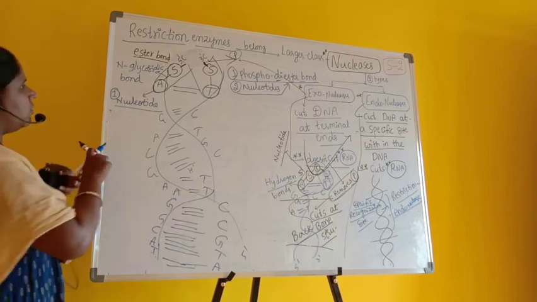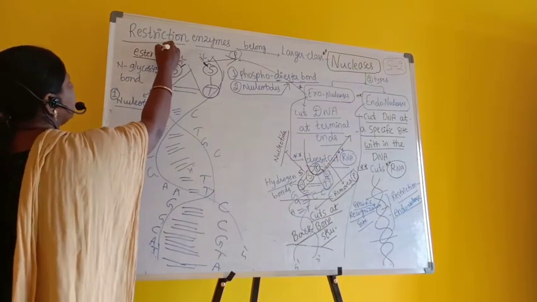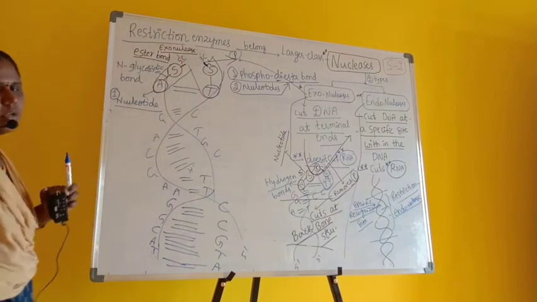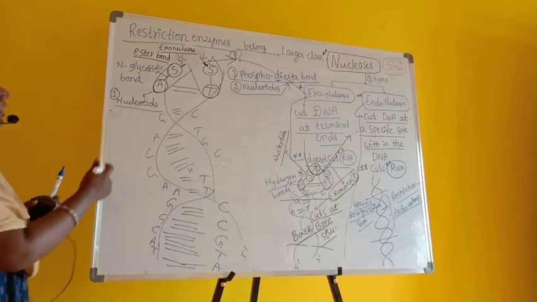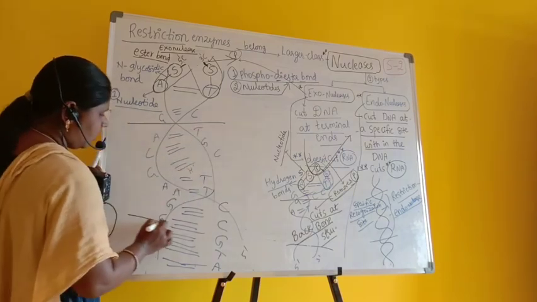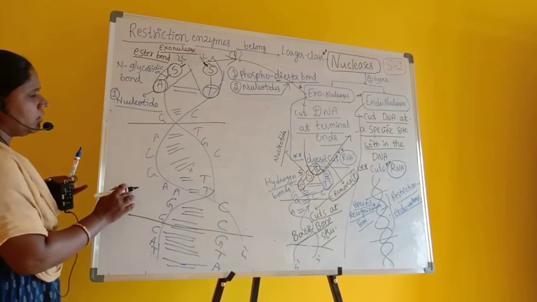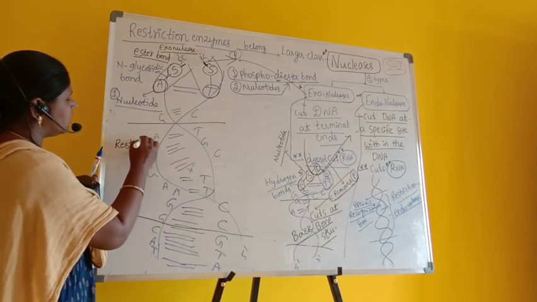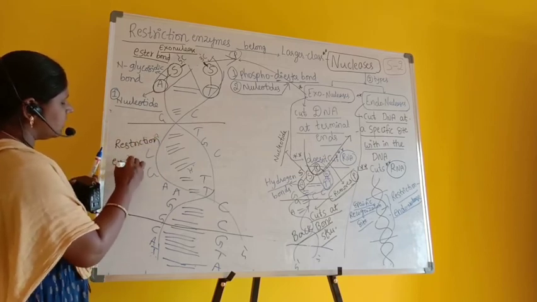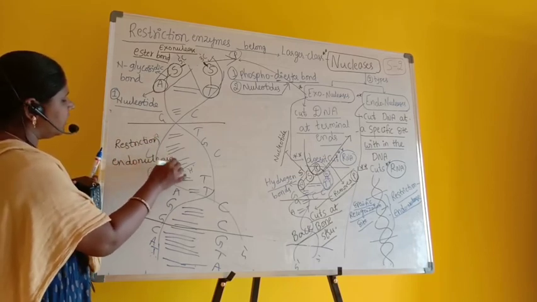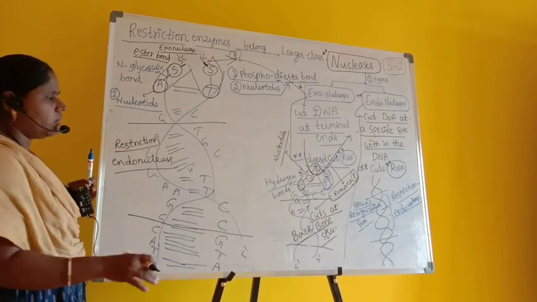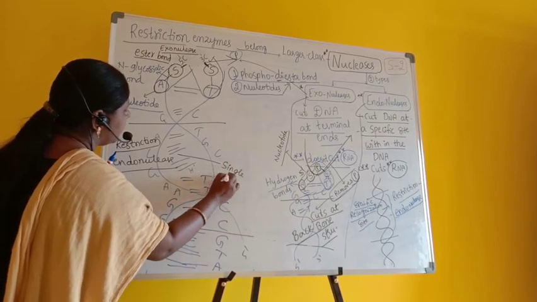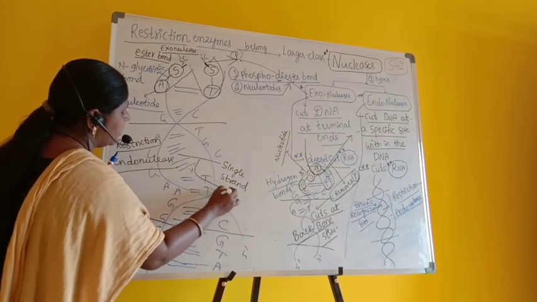Now this is the function of what we discussed. This is the function of what? Exonuclease. Exonuclease cuts at the terminal positions. And what are endonucleases? Endonuclease cuts in between or within the DNA. So this is the action of what we call restriction endonuclease. Restriction endonucleases cut at a specific site, not at the terminal ends. They may cut a single strand, or sometimes even a double strand.